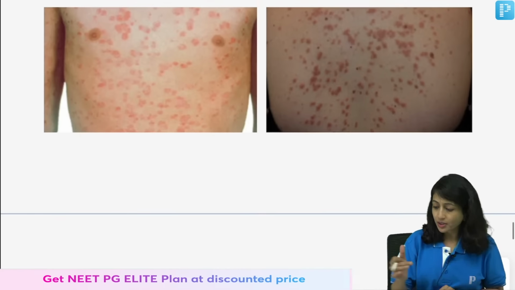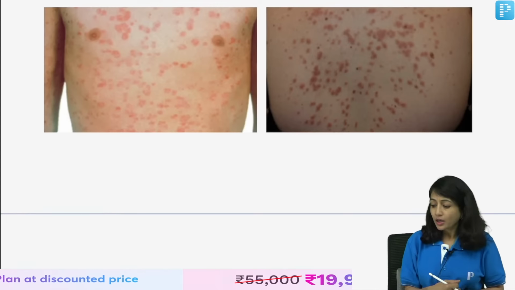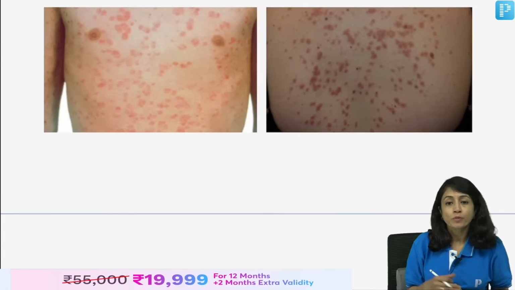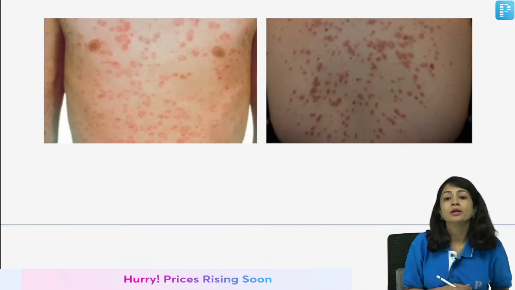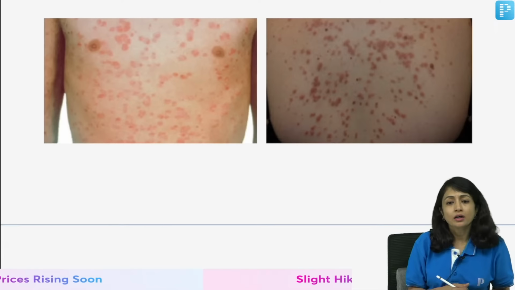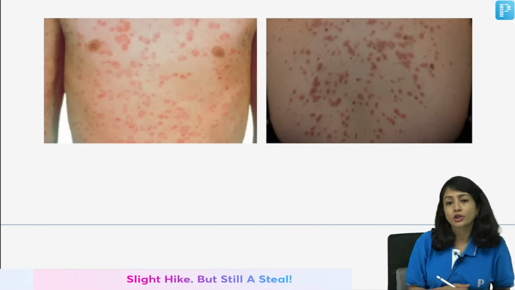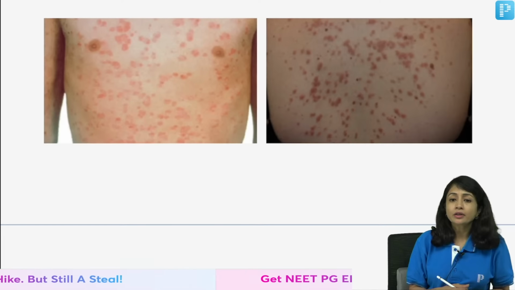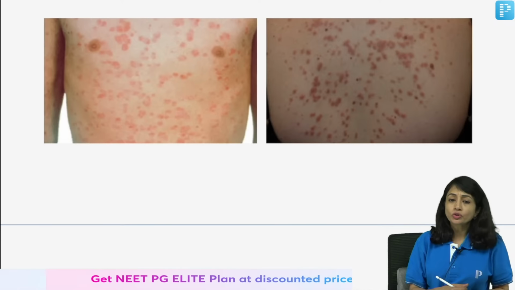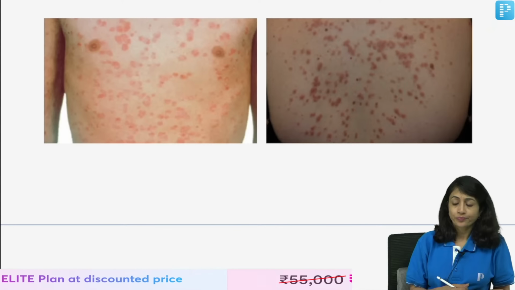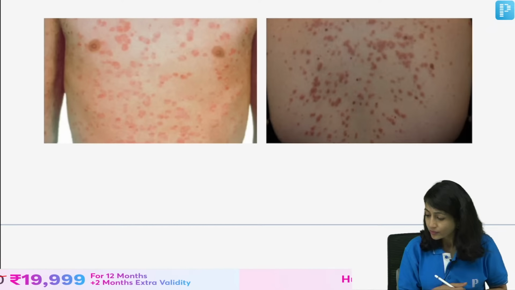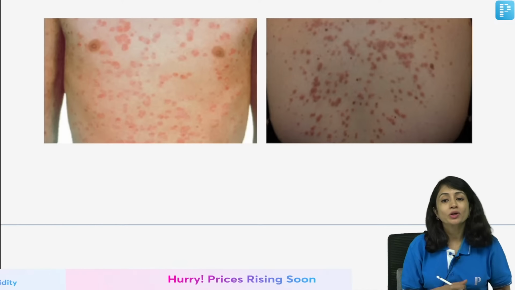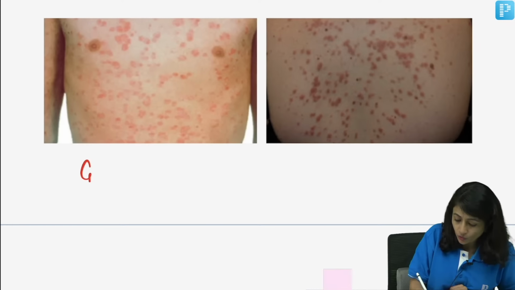Okay, someone was asking me about this. So, it's here. What is this? I'll give you a brief history. A child presented with small erythematous lesions predominantly on the trunk which started after a sore throat which happened 2 weeks ago. Good. So, guttate psoriasis was something which someone wanted me to discuss.